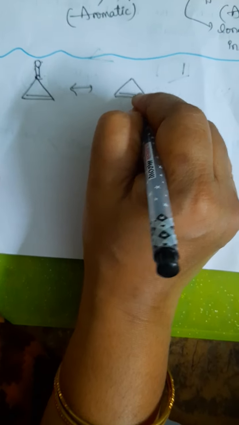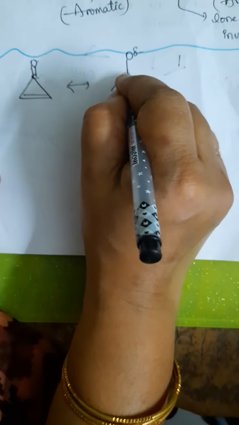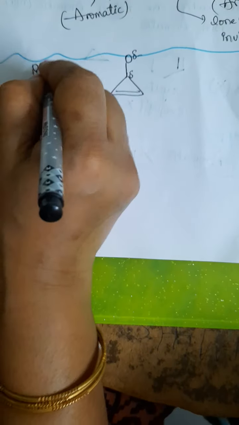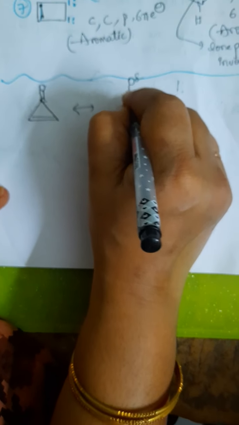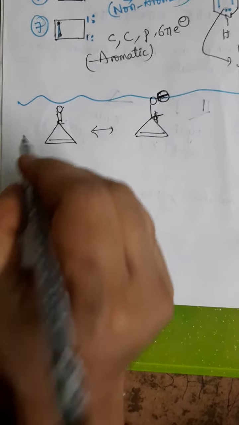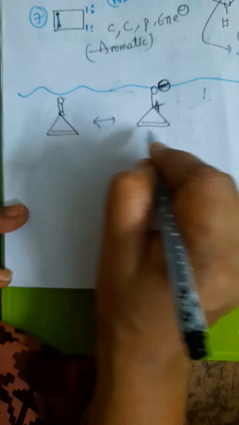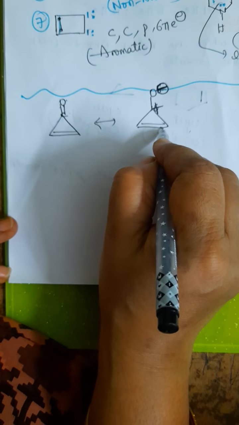We can write like this. Here oxygen has a partial negative charge and carbon has a partial positive charge. Or with complete shifting, you can write complete charges also. Here we can write the plus, and here the complete negative charge. Now this compound is not exhibiting aromatic nature, but if you see its resonating structure, this can exhibit aromatic nature. How?